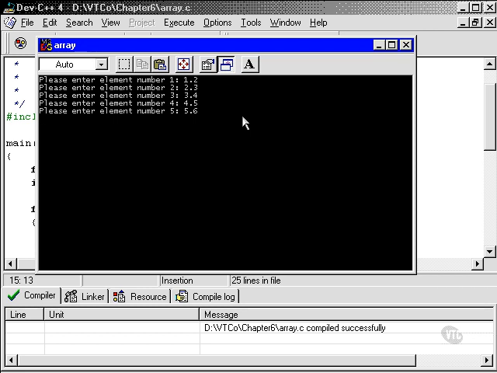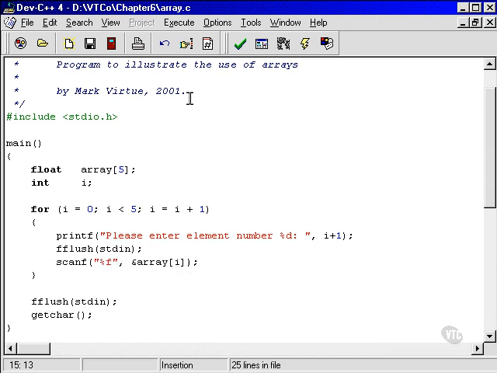Now let's ask the user which element they'd like to print out. We could print out all the elements, but I'd just like to print out one, just to see how that goes. So we go down to here, and we ask them the question. printf, which element do you want to see?